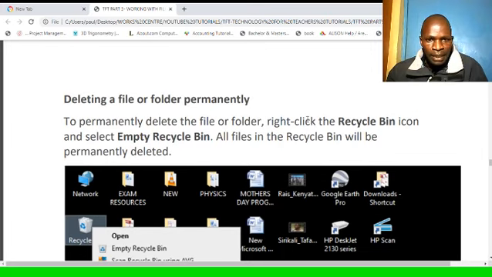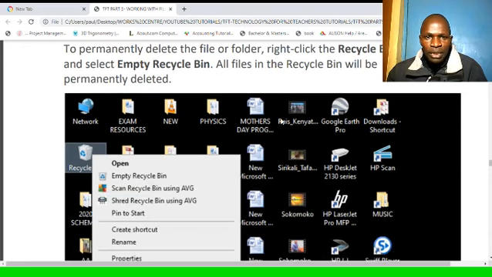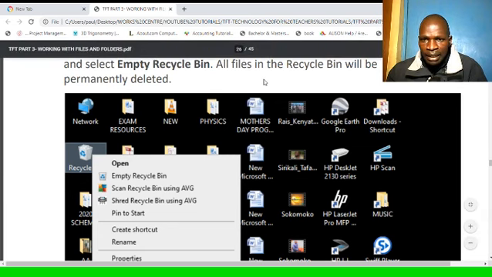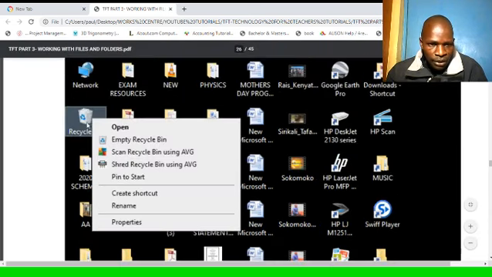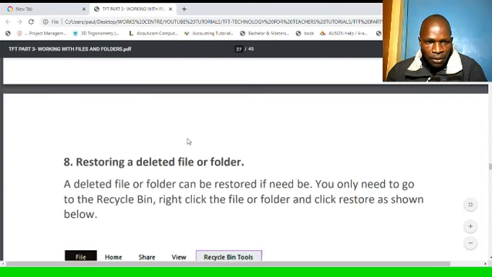Deleting a file or folder permanently. You can also delete a file or folder permanently. What you need to do to permanently delete a file or folder, right click the recycle bin icon, select empty recycle bin. So you only need to empty recycle bin to delete all files permanently. Or you can go to the recycle bin and then identify the file and then click delete permanently. So this is the recycle bin. If you right click, you will get options open, empty recycle bin. So if you want to delete all the files in the recycle bin permanently, you will select empty recycle bin and all files will be deleted.